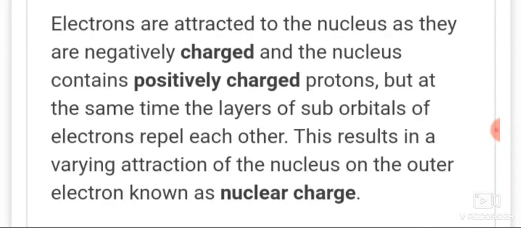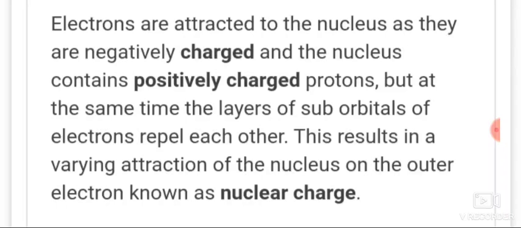So the nuclear effect changes accordingly. The lower the value of n plus l for an orbital, the lower its energy. If two orbitals have the same energy, what is the rule called? Modular rule. According to that, the energy will be filled.